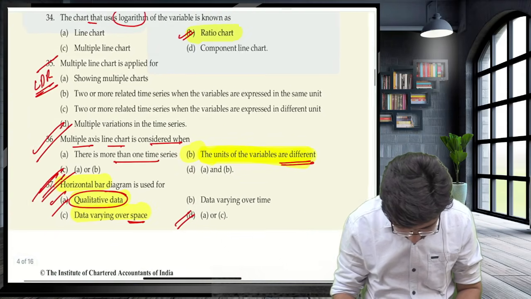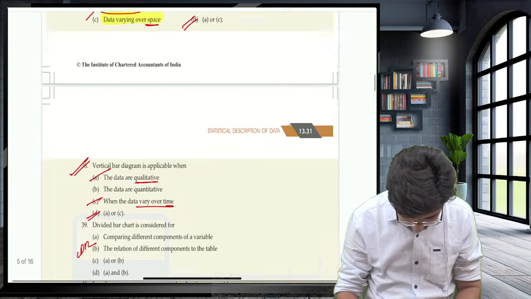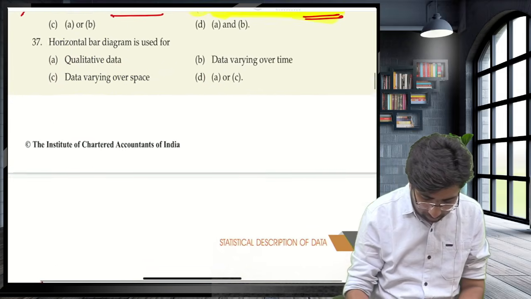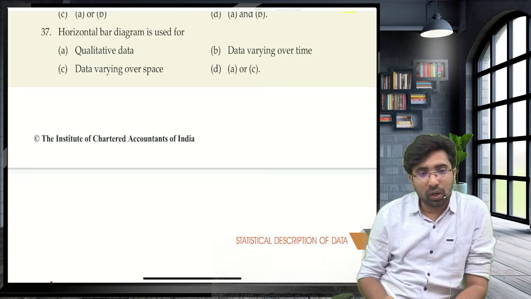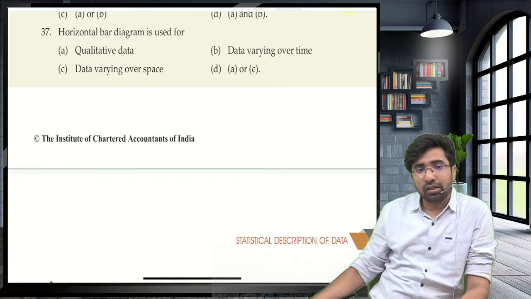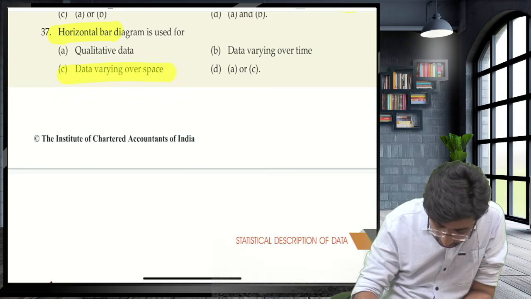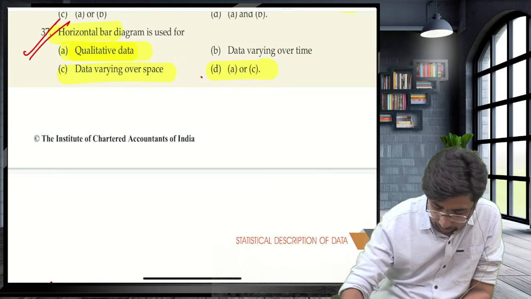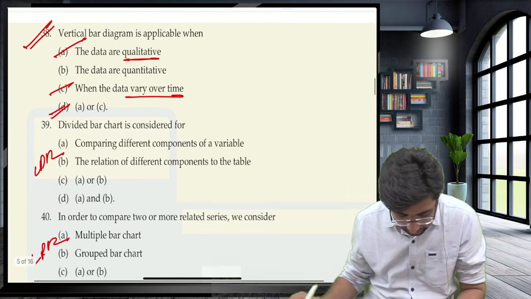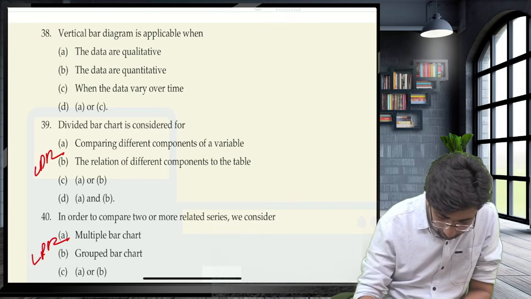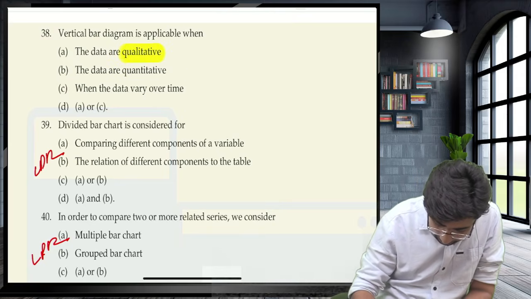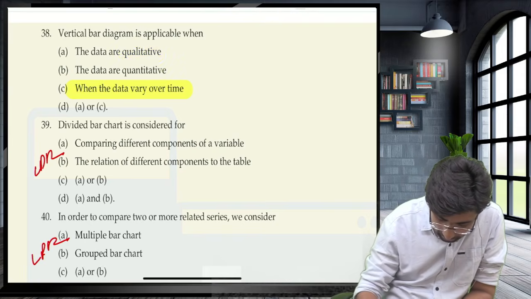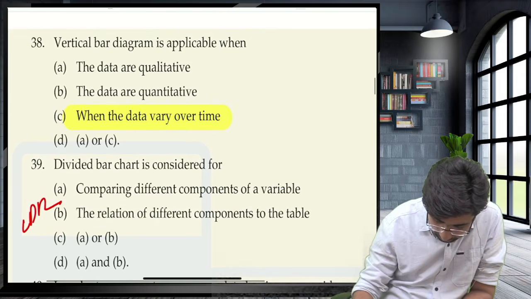Now see, guys, answer me this question. Horizontal bars are used for qualitative data, data varying over time, sir, horizontal, data varying over space, and qualitative data. A and C both, guys, say yes or no. Guys, now answer me this. Vertical bars are drawn for quantity and data varying over time. No sir, no guys, qualitative, no, quantitative.